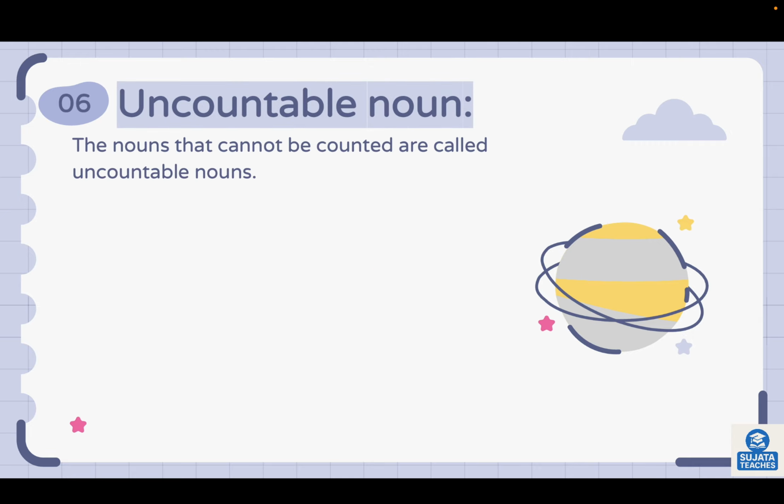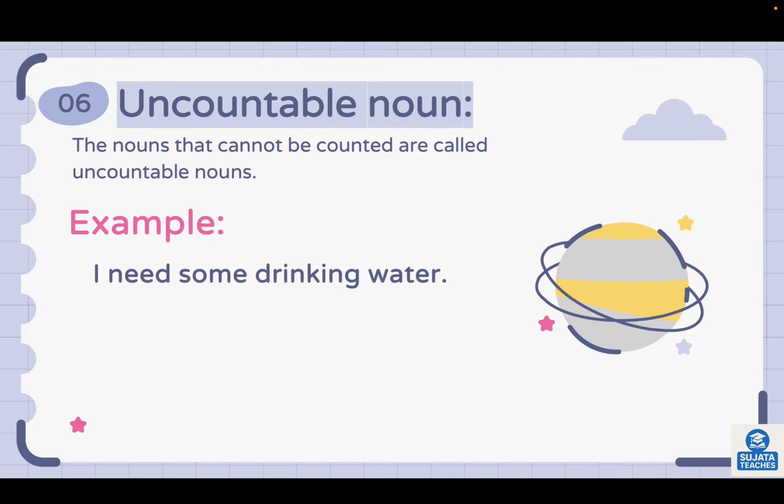Uncountable noun. The nouns that cannot be counted are called uncountable nouns. For example, I need some drinking water. So here you cannot count water, so it is uncountable noun. Like milk also.